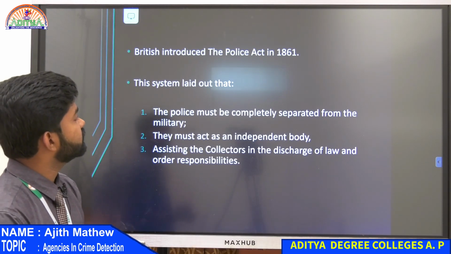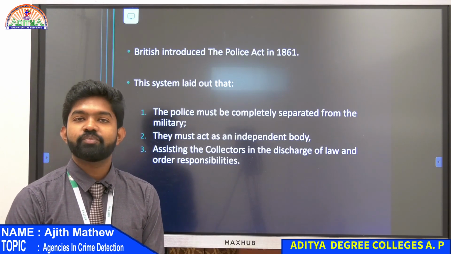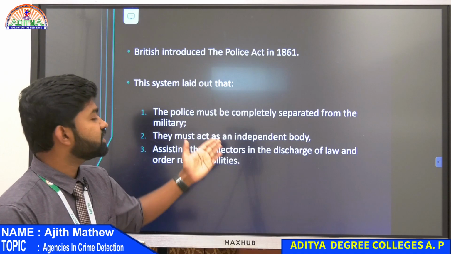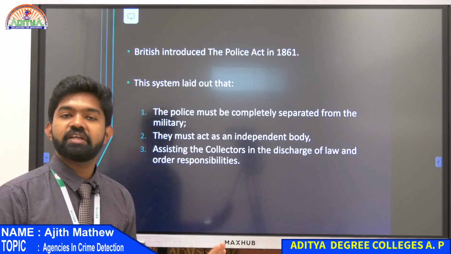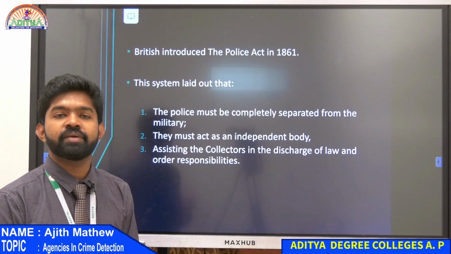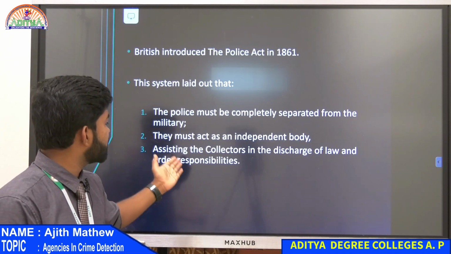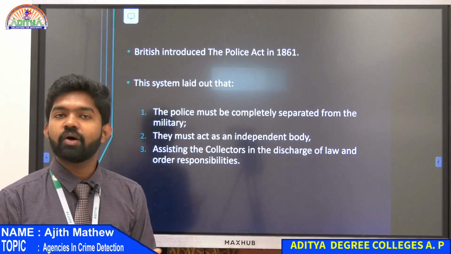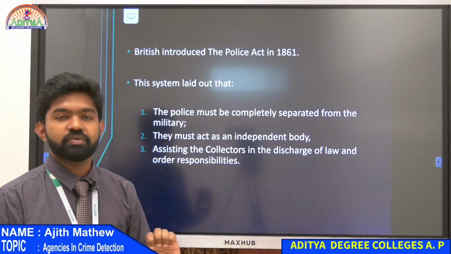So the Police Act of 1861 was introduced by the British, and they told that police must be completely separated from the military or the army. Police should be an independent body, and they should assist the tax collectors and government employees in discharging laws and responsibility. That was the main feature of the Police Act of 1861.